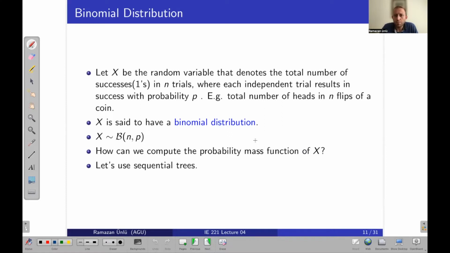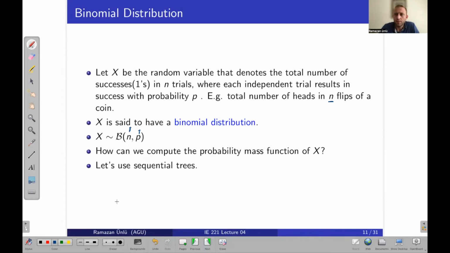For example, the total number of heads in n flips of a coin. So in this experiment, we know the total number of trials, okay? If this is the case, we can say that X is said to have a binomial distribution, and we denote this: X has a binomial distribution with the parameters n and p. Here n is the number of trials, and p is the probability of success. So if that is the case, is it possible to calculate the probability mass function of X?